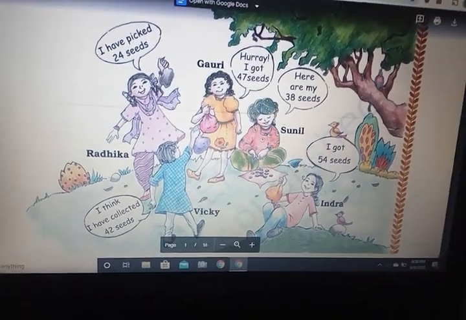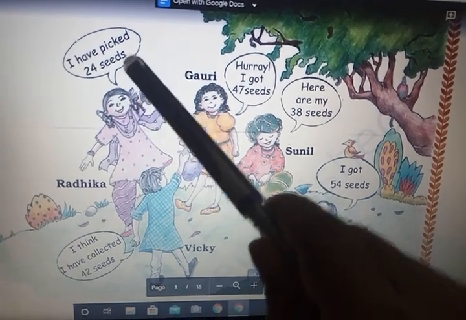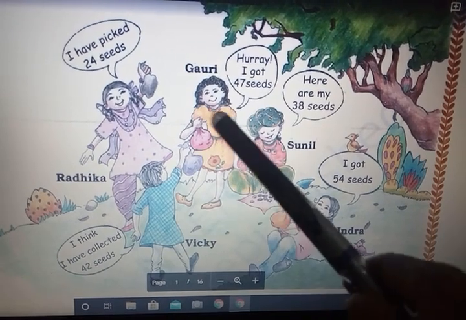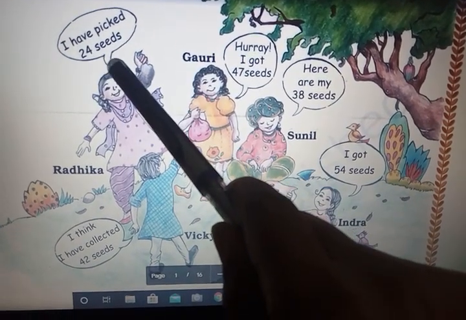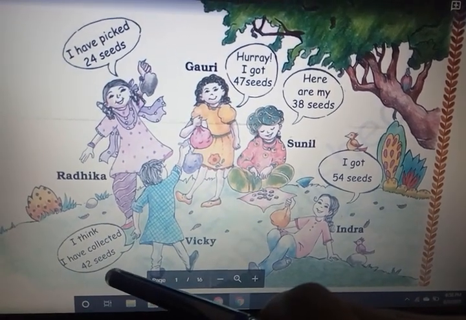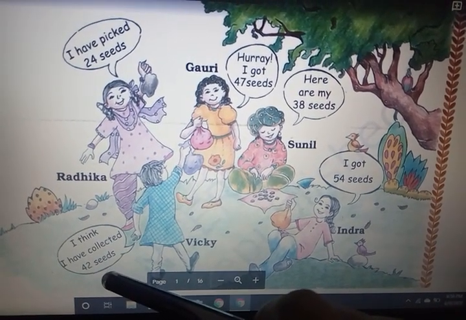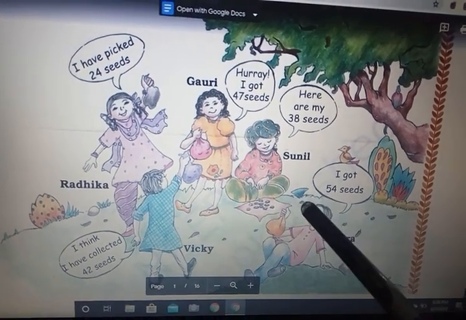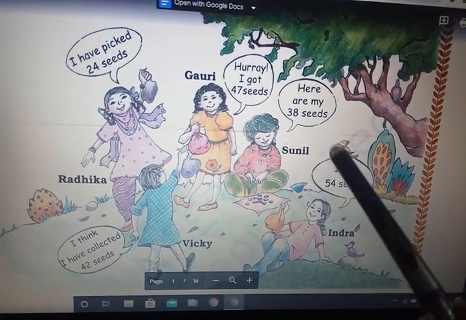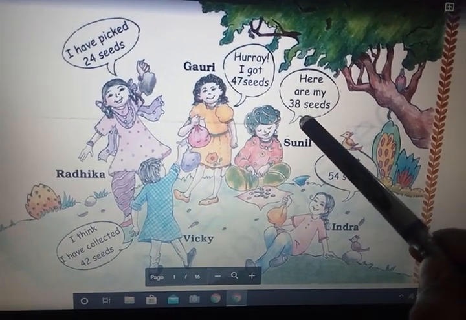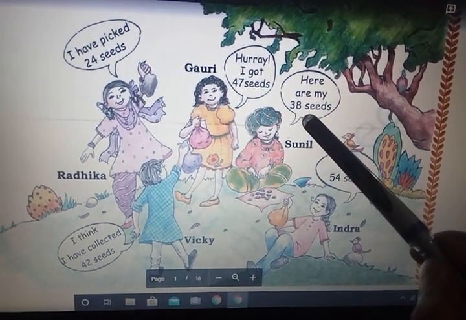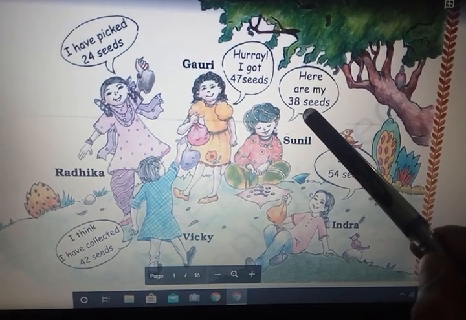Now tell me, if we add 3 to which number do we get 50? 24 plus 3? 27. 42 plus 3? 45. 54 is already greater than 50. 38 plus 3 is 41.